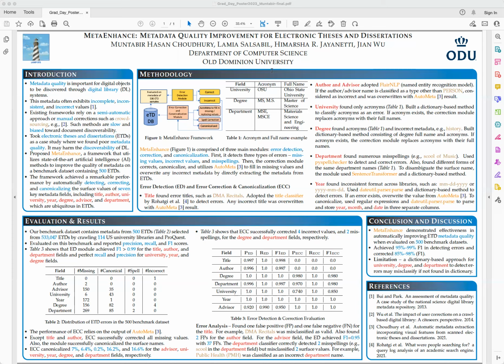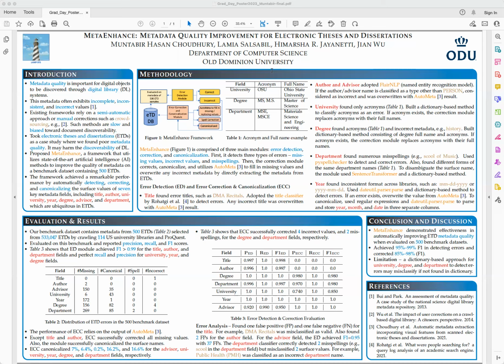However, the performance of this ECC relied on the output of the Automata. So except title and author, the correction module successfully corrected all missing values. Also, the module successfully canonicalized the surface names. The correction module canonicalized 7%, 6.4%, 0.2%, 16.2%, and 16.6% for the advisor, university, year, degree, and department fields, respectively. Table 3 shows that the error correction module successfully corrected 4 incorrect values and 2 misspellings for the degree and department fields, respectively.